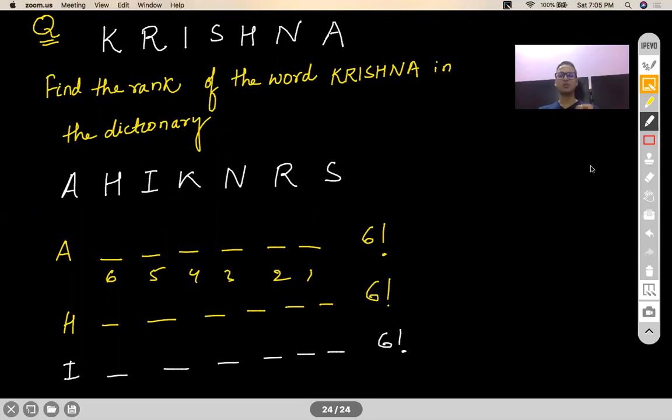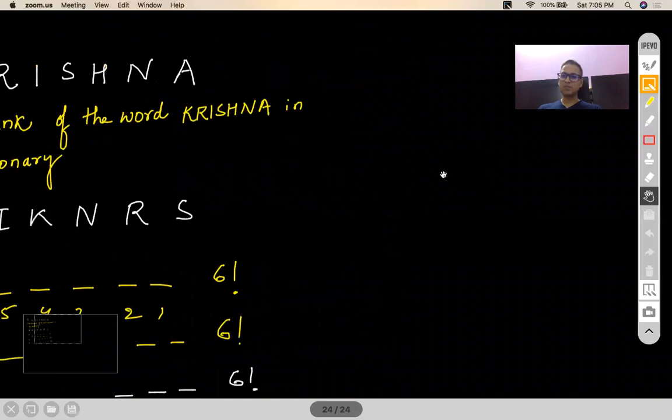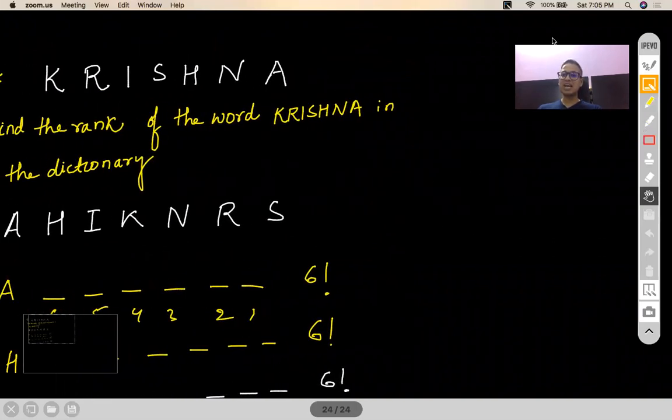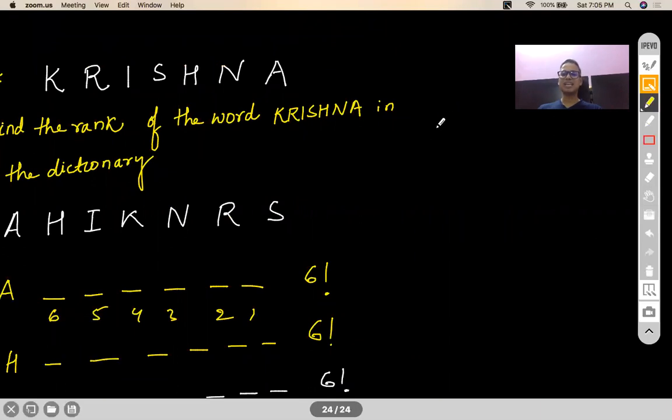Okay. Now, when we come to the letter K, we have to be careful. Why? Because Krishna also starts with K. So we have to be extra cautious. I cannot blindly say that all words that begin with K will be above Krishna. No, I cannot say that, because Krishna itself starts with K. So I have to choose the next in line. So the next in line is KA.